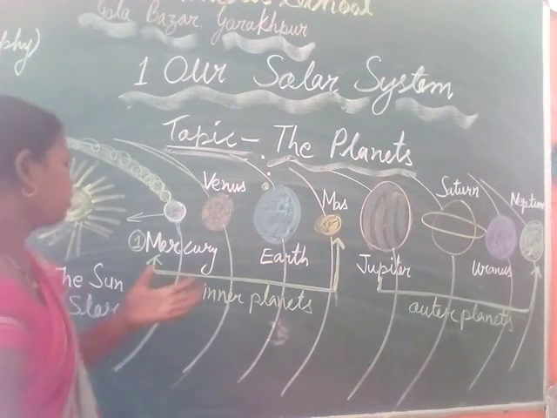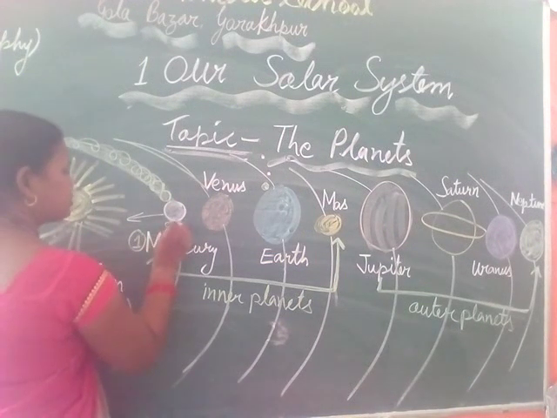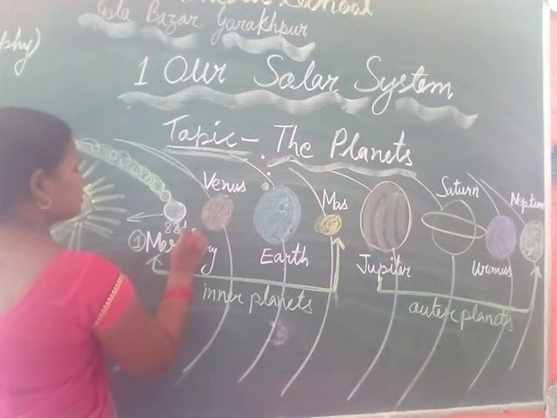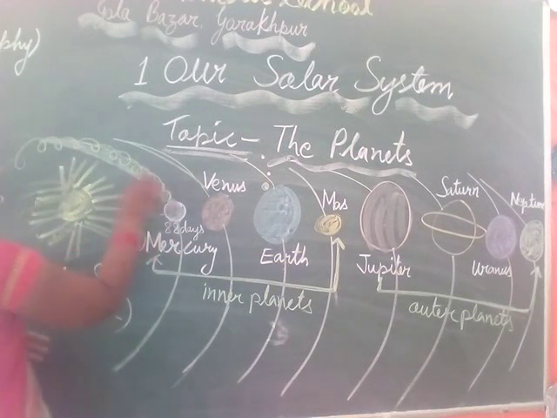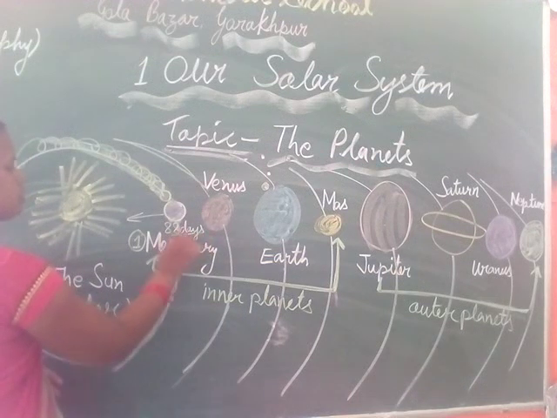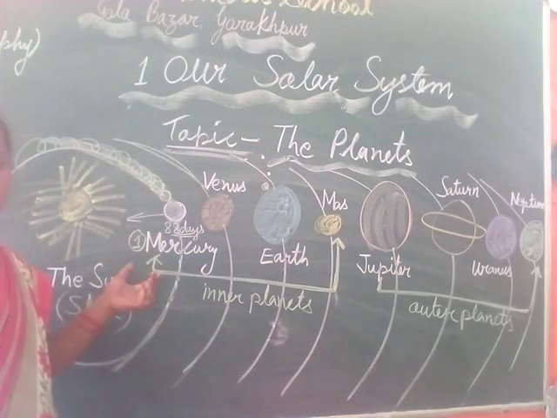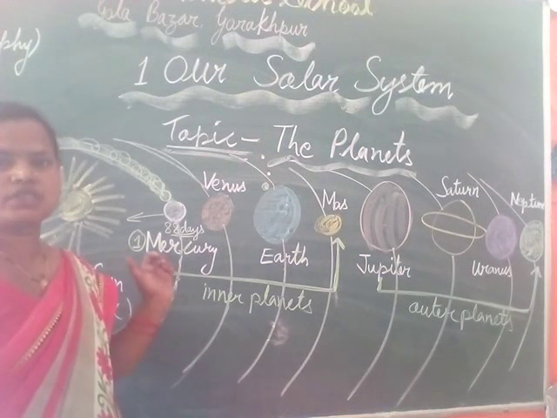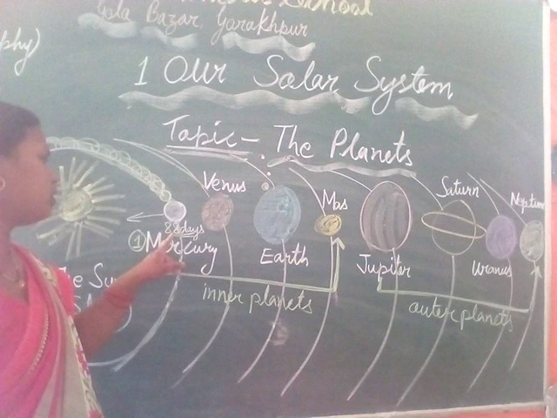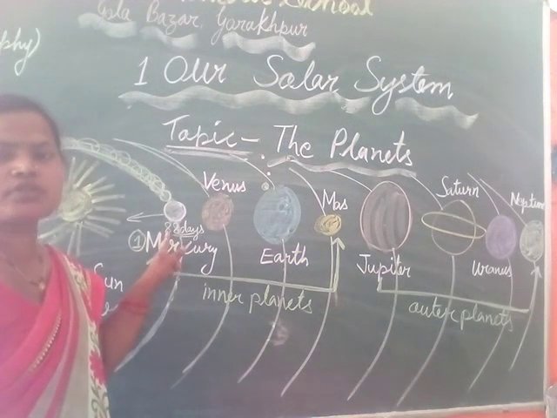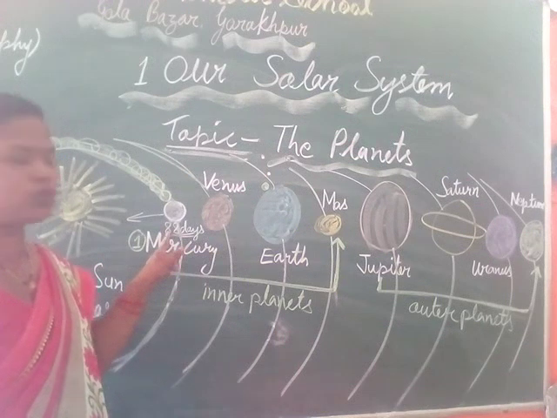It revolves around the Sun once in 88 days. It means it covers one circle of the Sun in 88 days. So Mercury is also called the fast moving planet of our solar system because it covers the distance in 88 days.